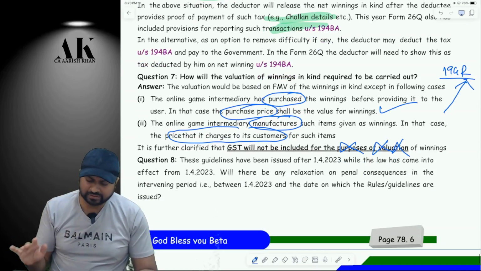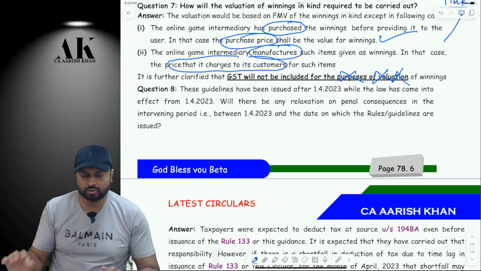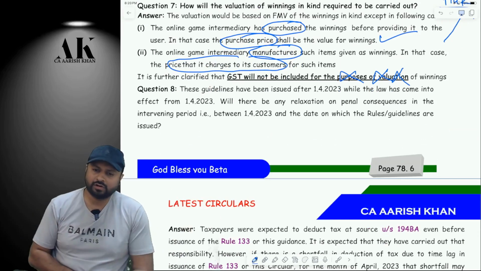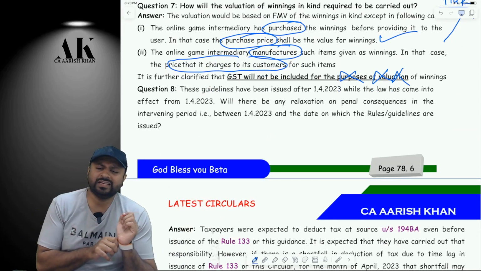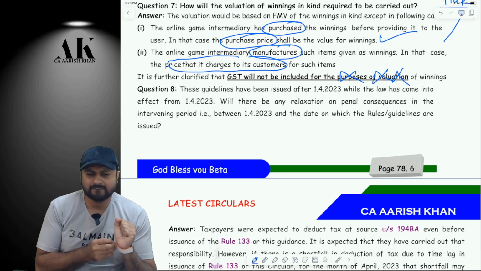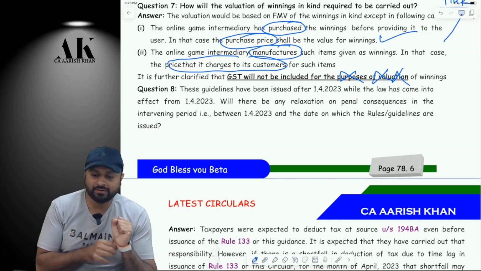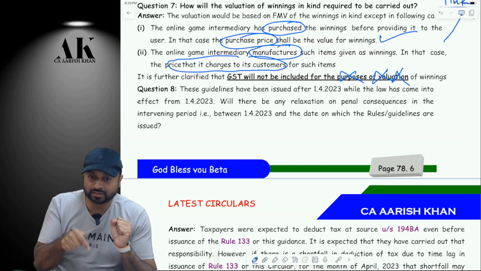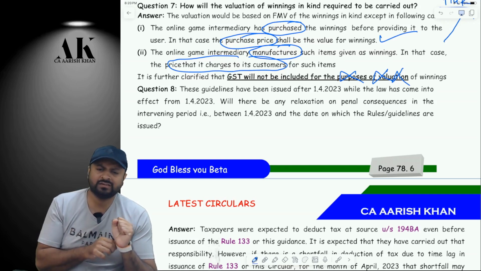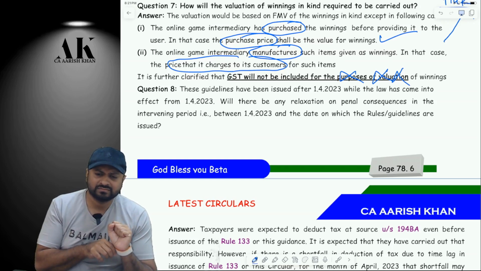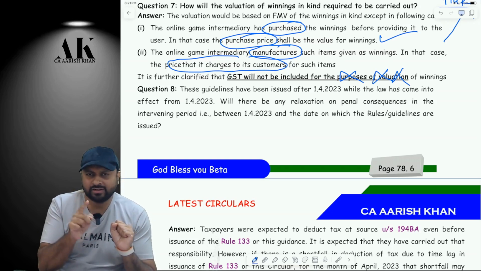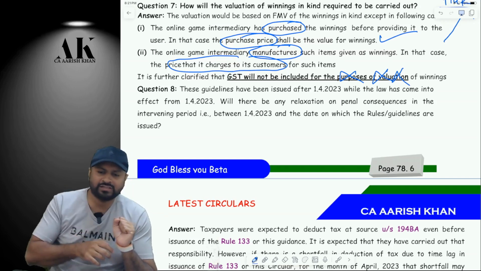Now, one last question which could have been asked by people. CBDT has already explained in advance. See, when this section 194BA came, from which year, from which date is it applicable? 1/4/23, correct? But was the notification of this entire circular there on 1st April 23? On 1st April 23, CBDT did not notify this rule. They notified later on. Yes or no?